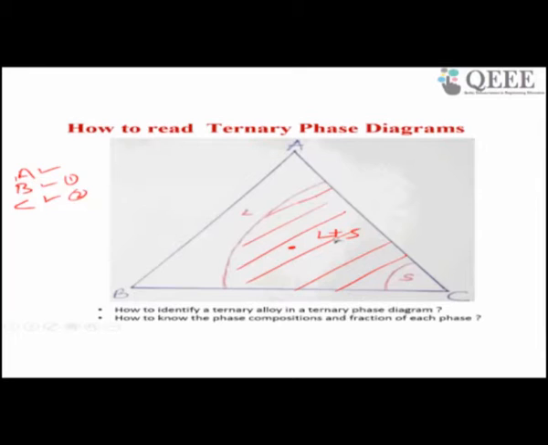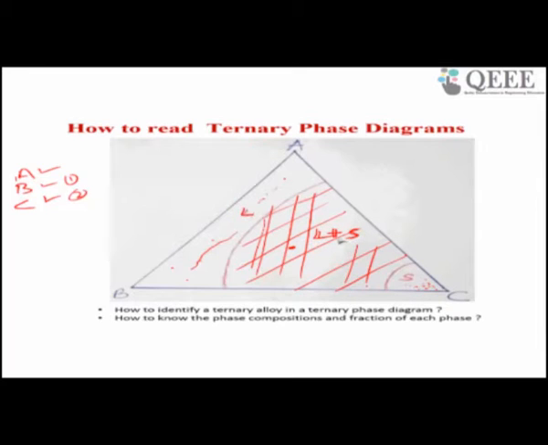It means if your alloy is somewhere here or here or here, in this zone you will get liquid. If your alloy is in this zone, you will get solid, and if your alloy is in the hatched zone, you will get liquid plus solid in a ternary phase diagram.